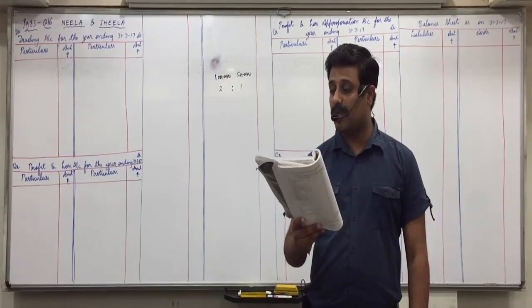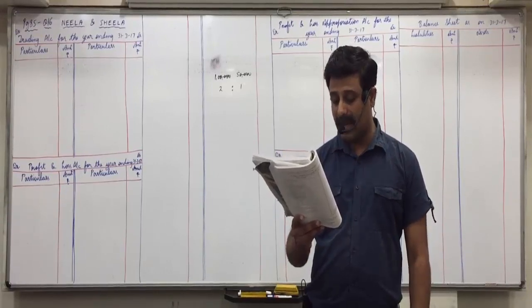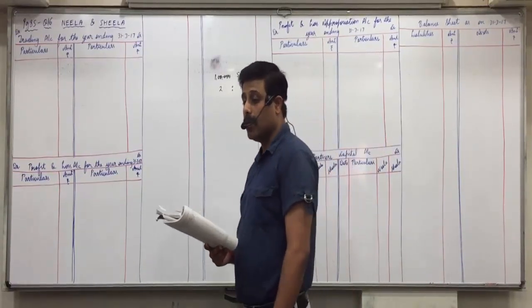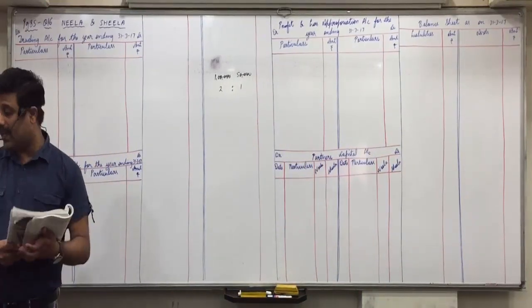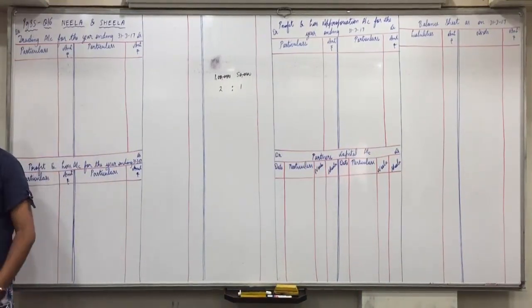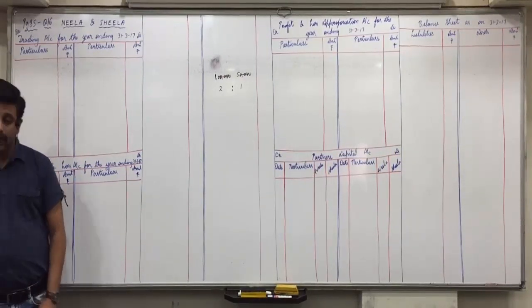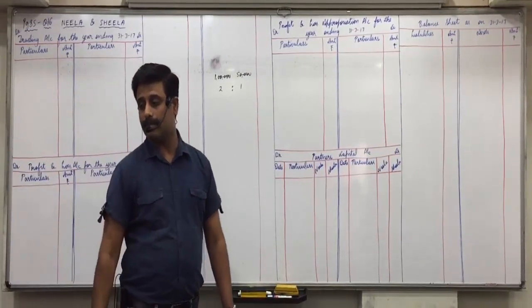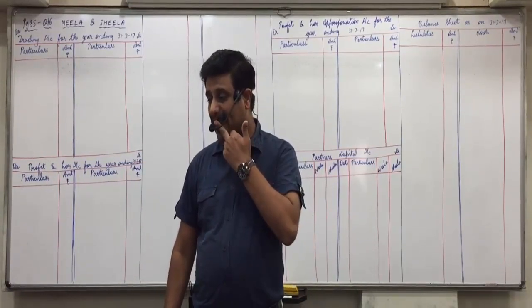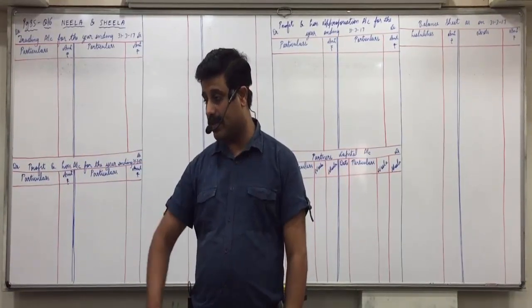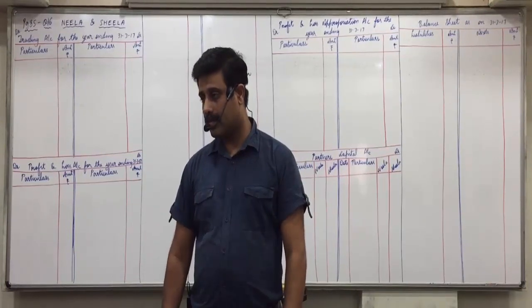Closing stock is rupees 1,10,000 and having market value 20% more than the book value. So Arushi, what value will we take for closing stock? So we will be taking the market value. That is what amount? 1,10,000 plus 20% more.